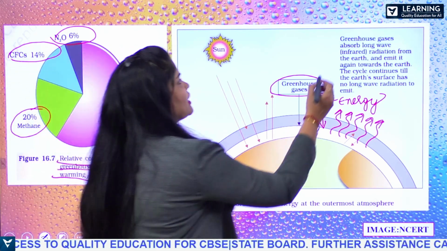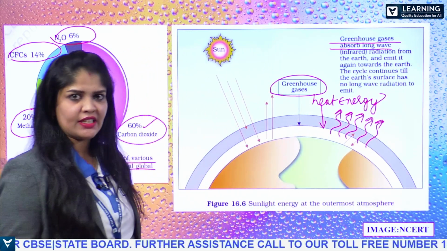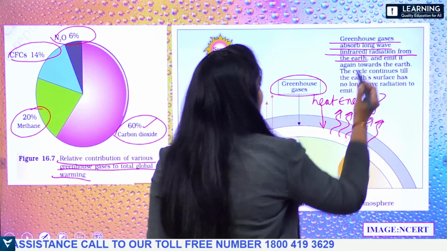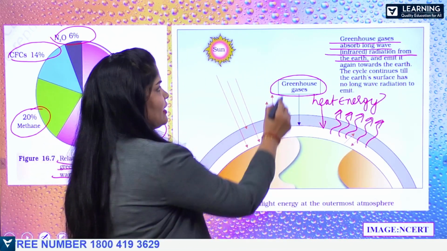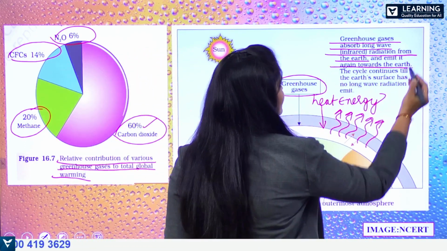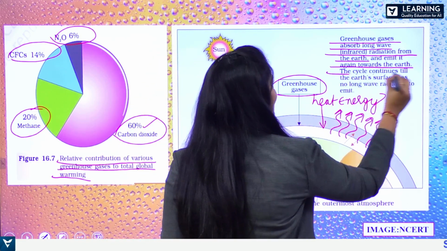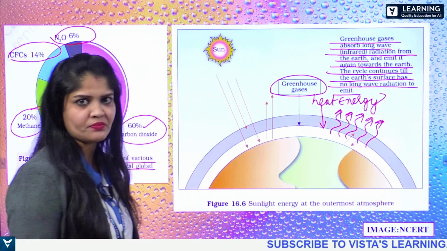So here, greenhouse gases absorb long wavelength infrared radiation from the Earth. This is what is happening here, and they emit it again towards the Earth. The cycle continues till the Earth's surface has no more infrared radiation to emit.